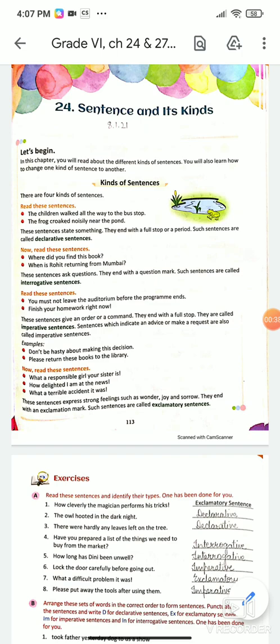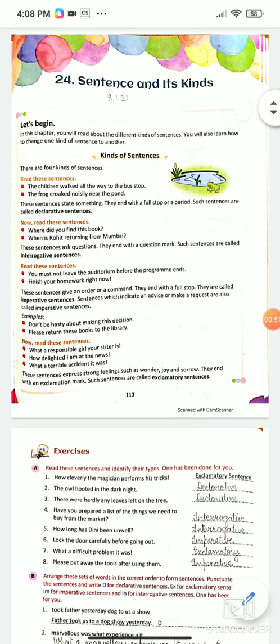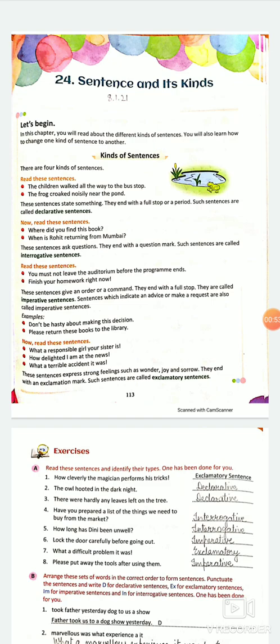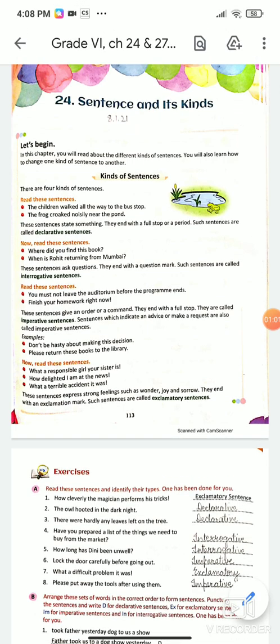Meena dances beautifully. Now, this is a thing which nobody can change. It's a fact that she dances beautifully. Or, I was having fever yesterday. Now, nobody can change it. It's a fact, right? Or, I tell you a universal truth like Earth revolves around the sun. Or, the sun rises in the east and sets in the west. These are the declarative sentences. They declare something. It can be a fact, it can be a universal truth, it cannot be changed by us,